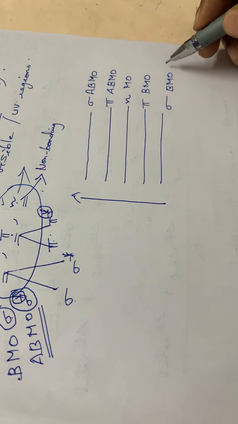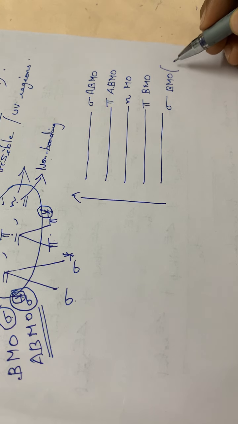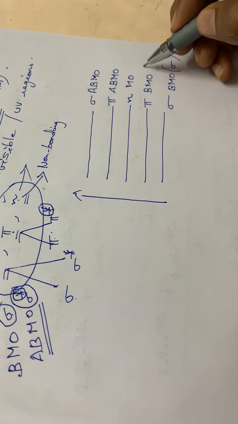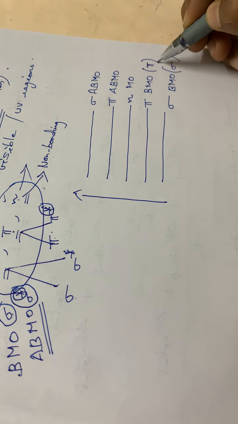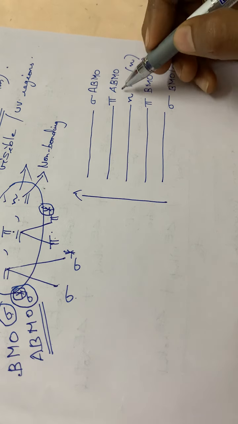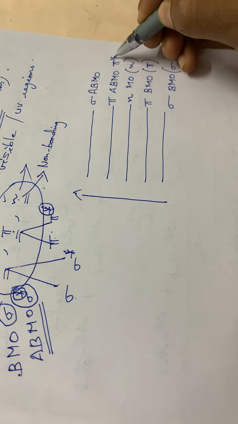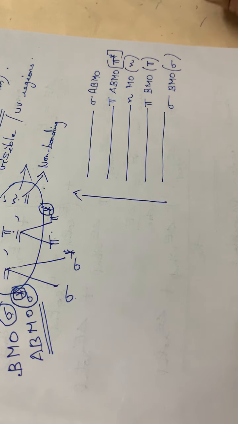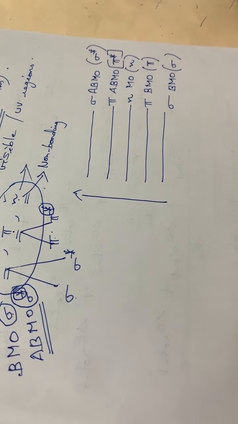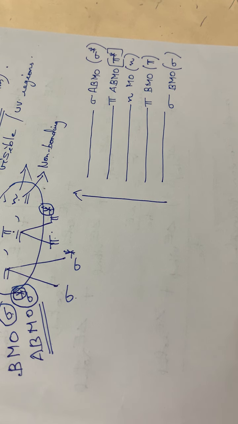And the symbols I will be writing inside the bracket. Sigma bonding molecular orbital is represented by sigma itself. Pi bonding is denoted by pi itself. Non-bonding is denoted by N itself. Then pi anti-bonding molecular orbital is represented by pi star, and sigma anti-bonding molecular orbital is denoted by sigma star. So these are the different molecular energy levels.